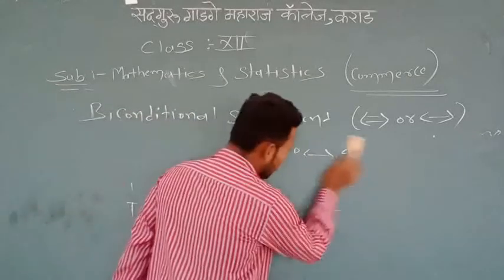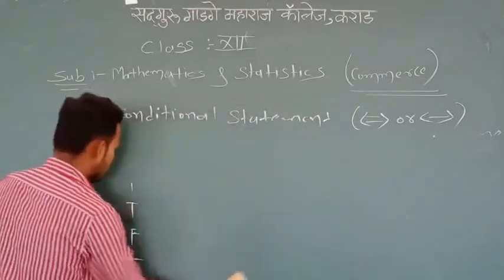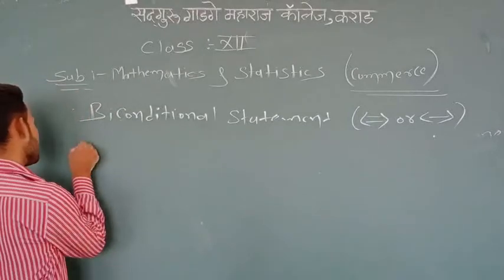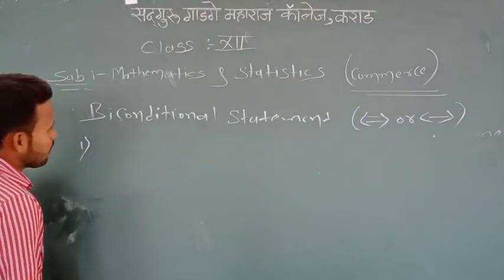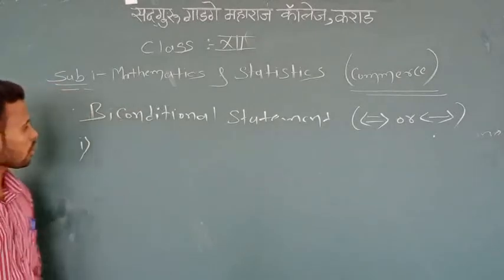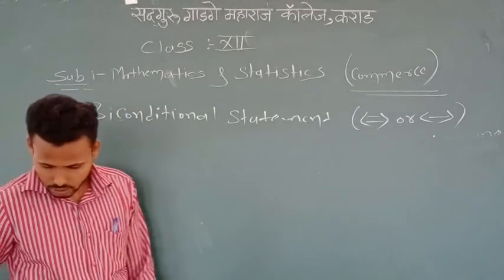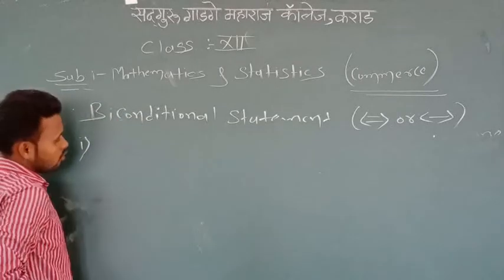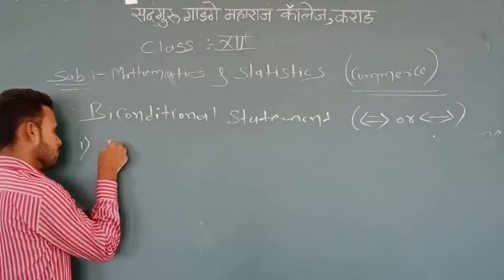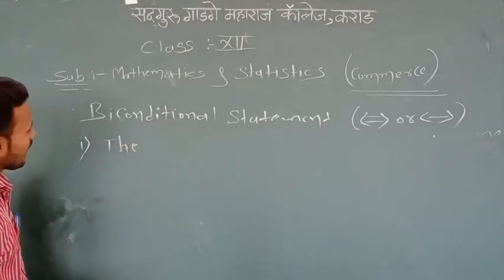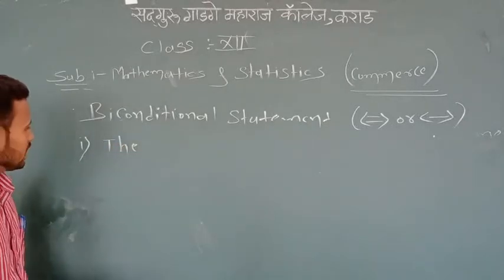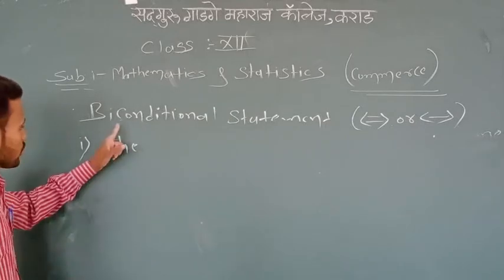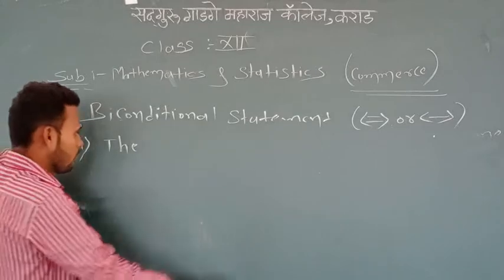Now let us take an example based on the biconditional statement. Example number one. Find the truth value of the following statement. The sun rises in the east if and only if 4 + 3 = 7. The question is: find the truth value of the following statement.